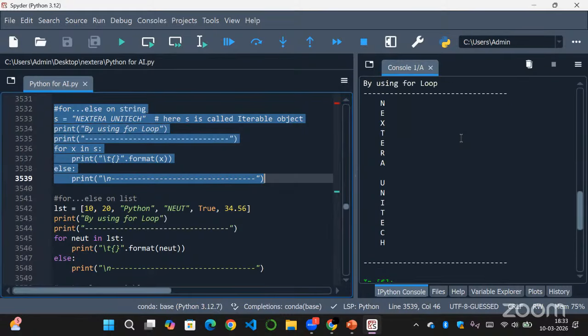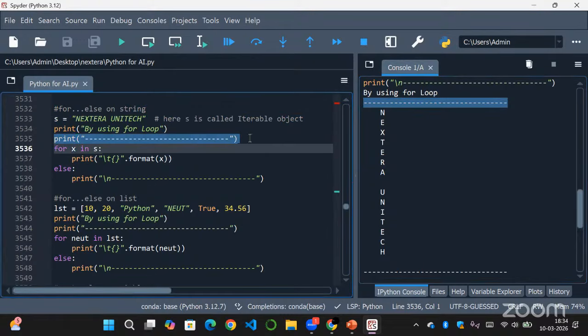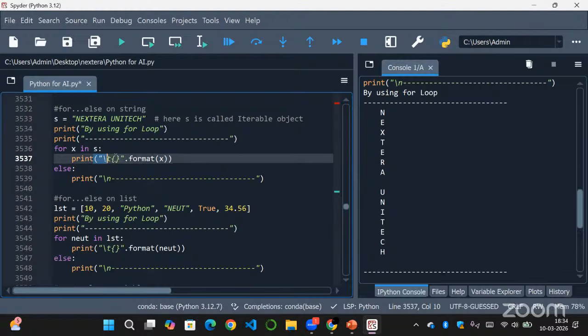So here we have this. First it will print the statement by using the for loop, and then I'm printing the line. So this is the line, and then our for else will be working. Here first it will refer to n, and it will print with a tab space. I told you, right? Slash t here means a tab space.